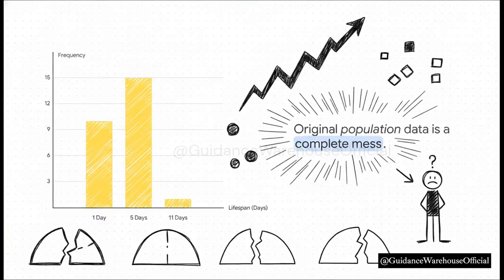Now, if we graph this original population data, every single one of those 60 recipes, it is completely chaotic. You get this massive spike at 1 day, a whole bunch at 5 days, and then this random outlier way out at 11 days. It definitely does not form a smooth shape, and it absolutely does not look like a neat, symmetrical bell curve. It's just a jagged, unpredictable mess. So how on earth do we make sense of this?